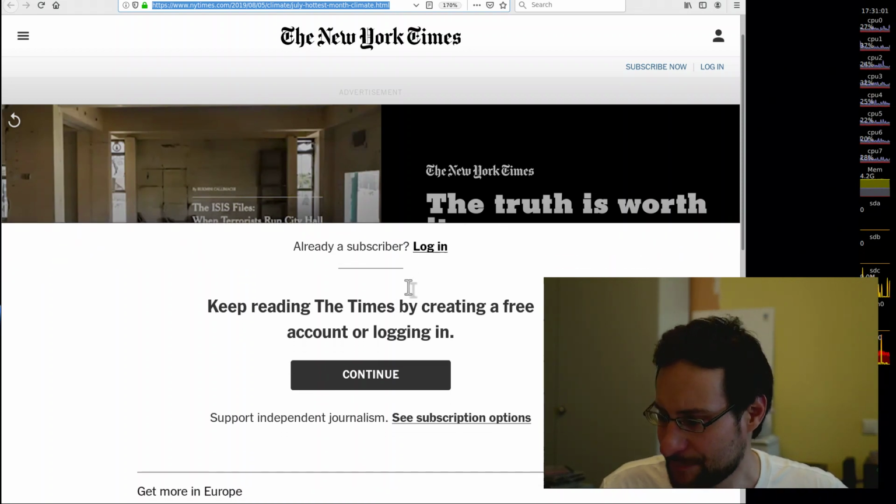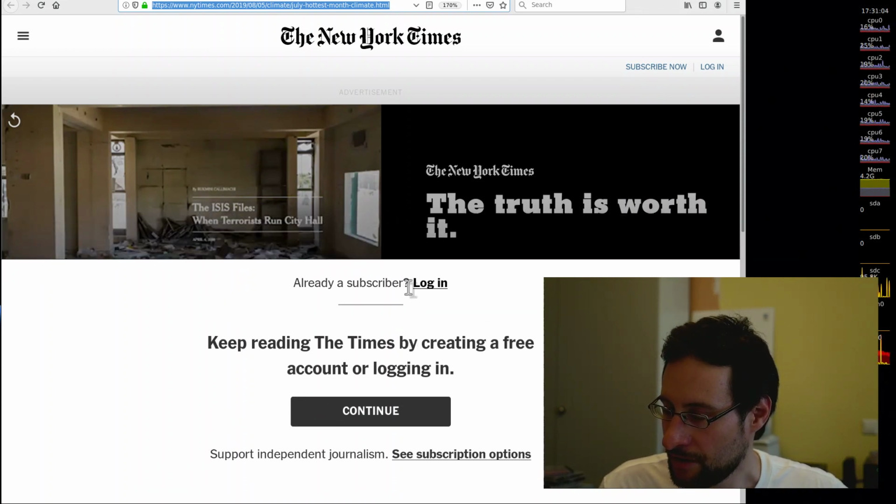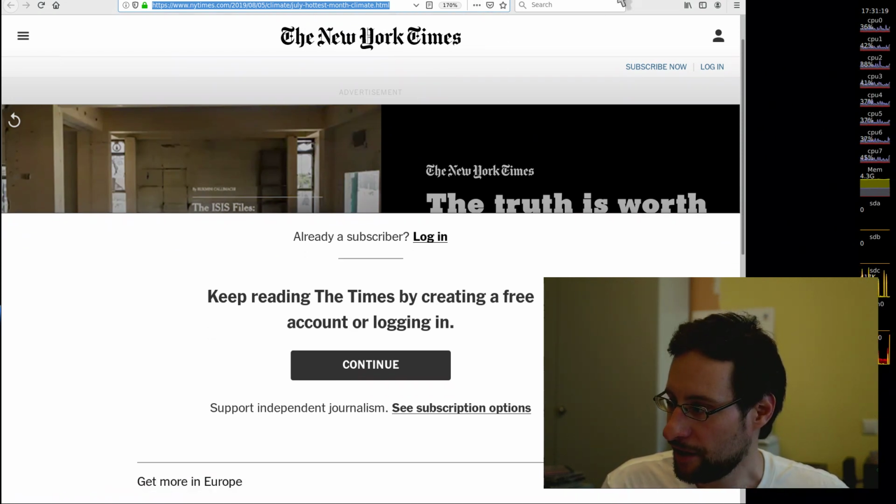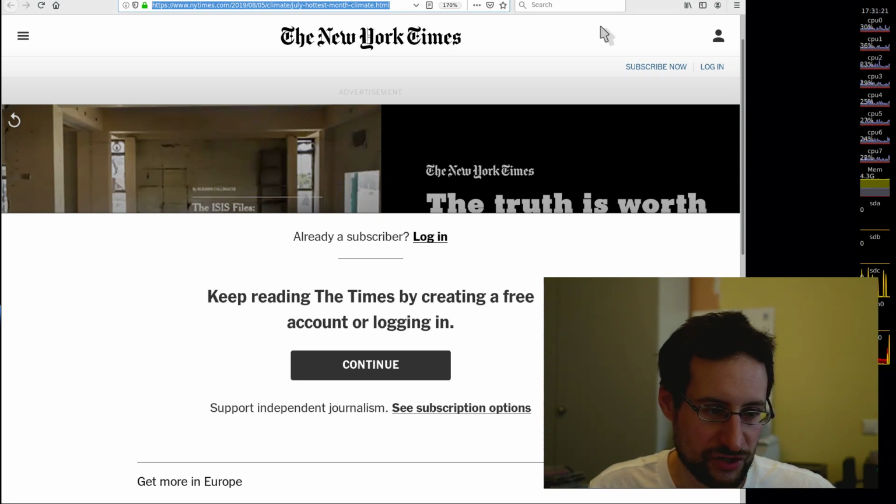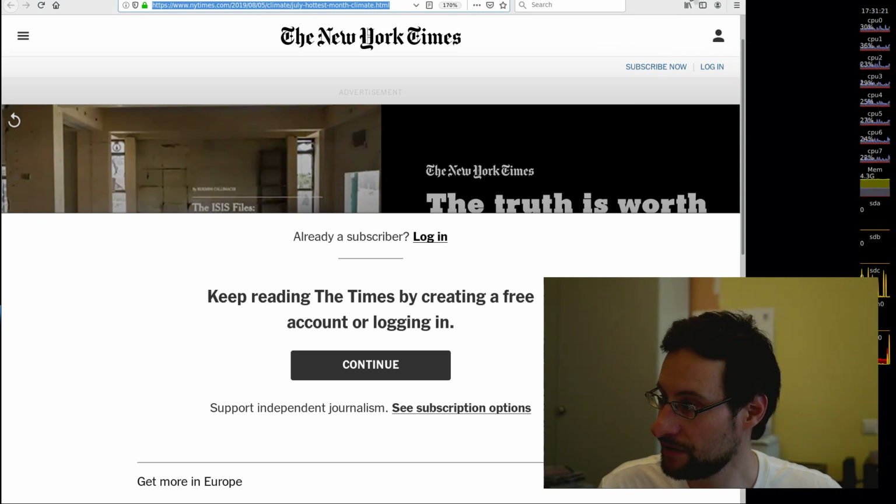And last but not least, to trigger some global warming deniers. Of course, this is paywalled, so we can only read the headline, which is that July was the hottest month in recorded history. Because this is paywalled, I would shout out to the New York Times, but apparently they need a paywall.